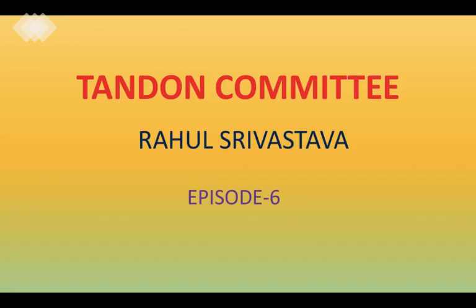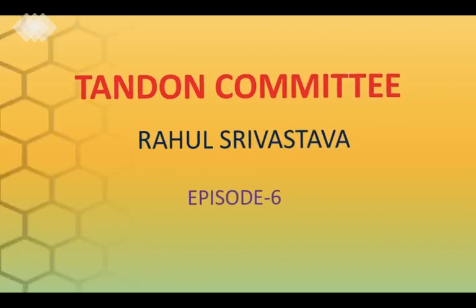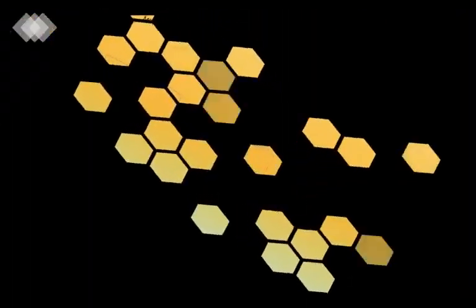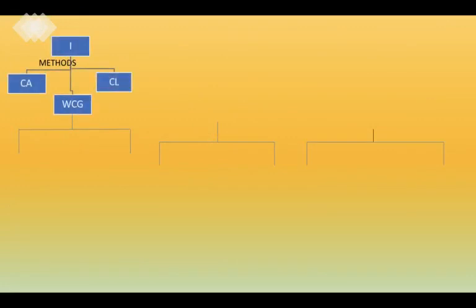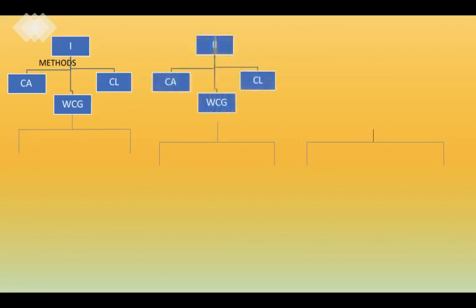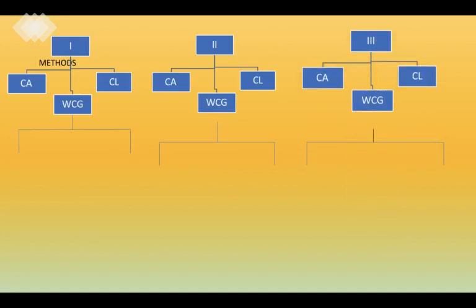As I said earlier, under the Tandon committee there are three methods. What are those three methods? Let us learn each one of them one by one. The first method says that if you have current assets and current liabilities or other current liabilities, then the difference of the two would be the working capital gap. Likewise, in the second method also we have the same concept, and in the third method also we have the same concept. But where lies the difference?